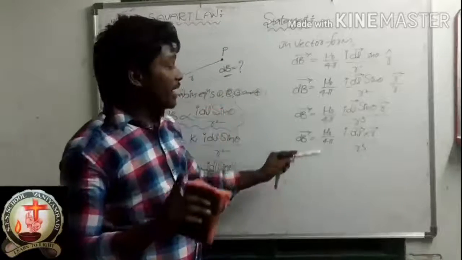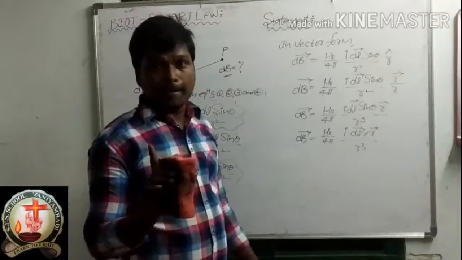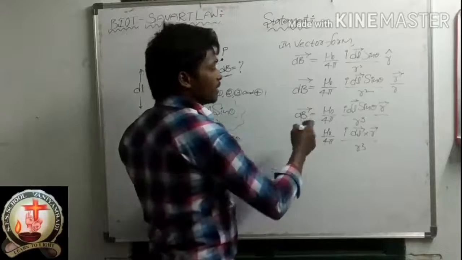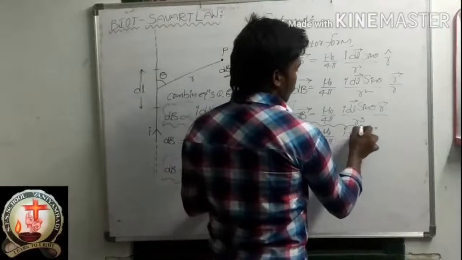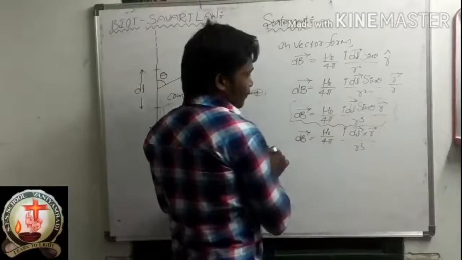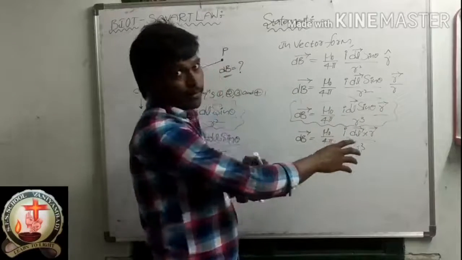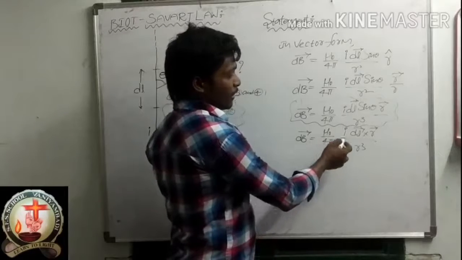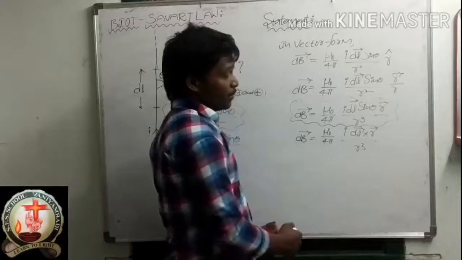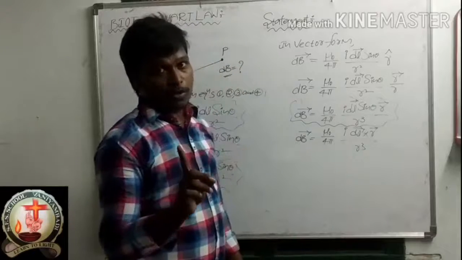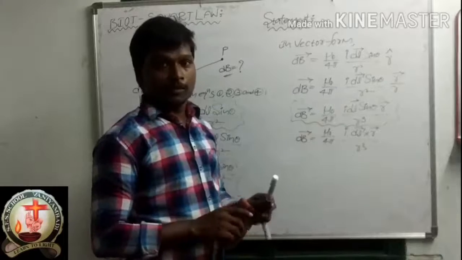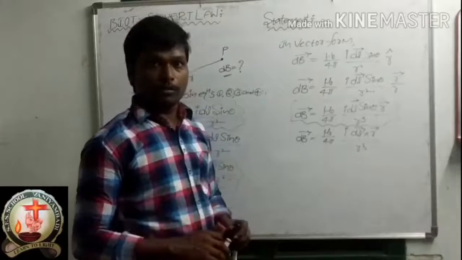If you want to write this one, you can write. If you don't write it also, no problem, because you can still write here. If you understood this, you can write this. Okay, db bar is equal to mu naught by 4 pi I dl bar cross r bar by r cube. If you have not understood, please don't write this. Still here you can stop. Okay.